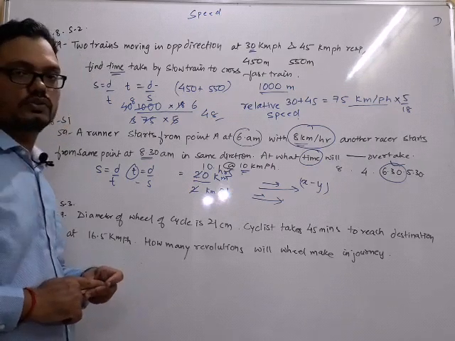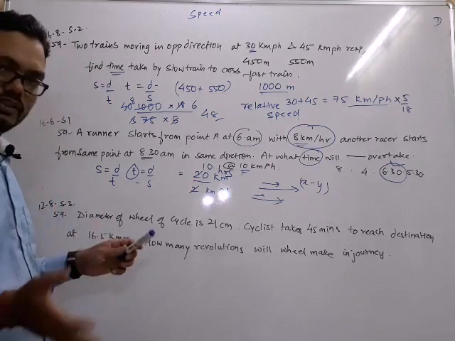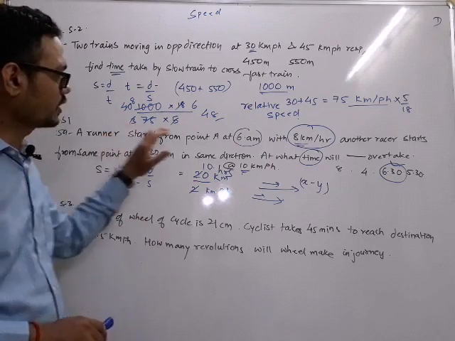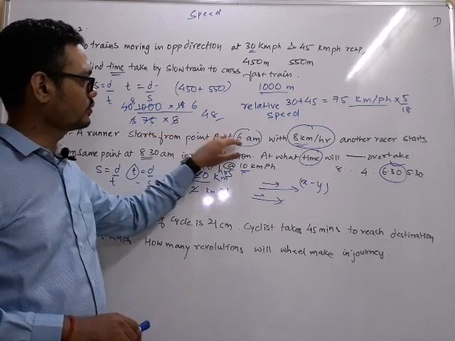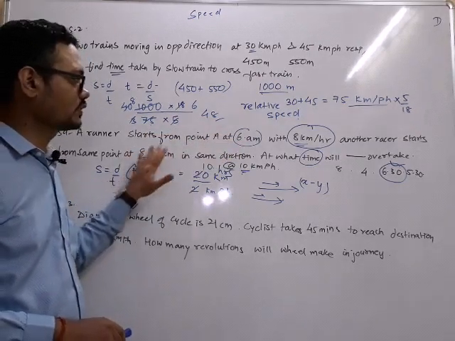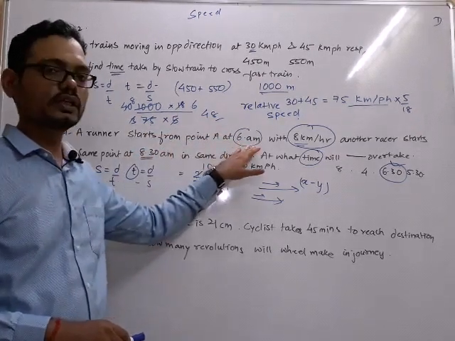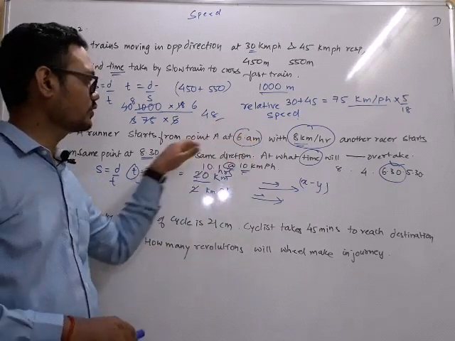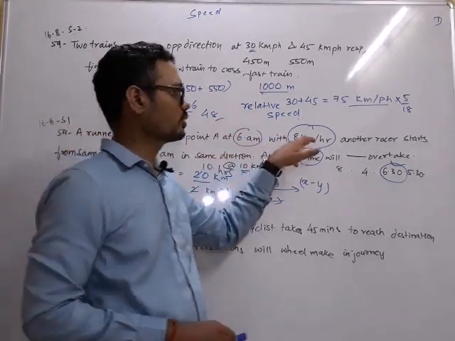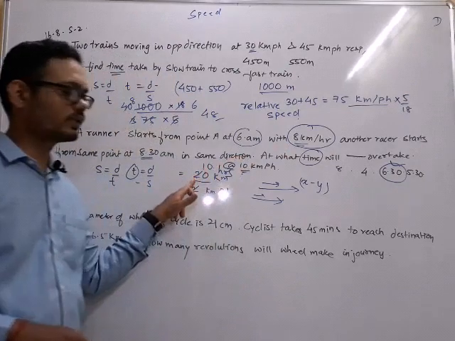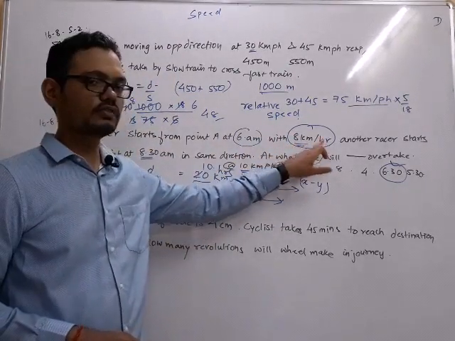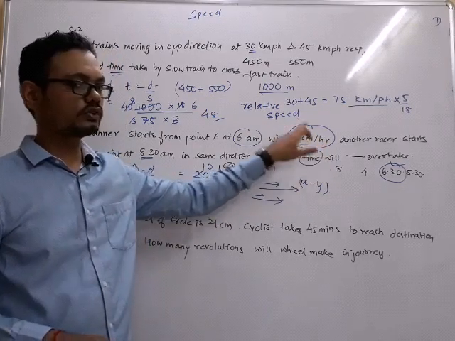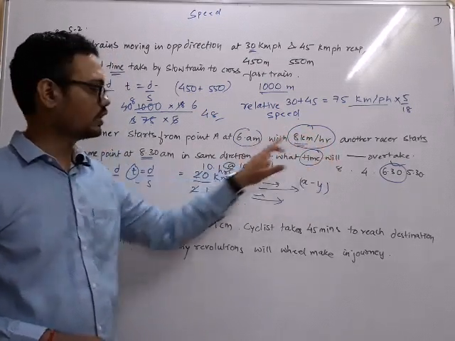Is it a rocket science? No. I'll explain again. Person is starting at 6, another person is starting at 8:30. From 6 to 8:30 this person was relaxing and this person was running. So from 6 to 8:30 for 2.5 hours at the rate of 8 km per hour, this person has covered a distance of 20 kilometers. Why? Because 8 km in 1 hour, 16 km in 2 hours, 4 km in half hour, 2.5 hours, 20.